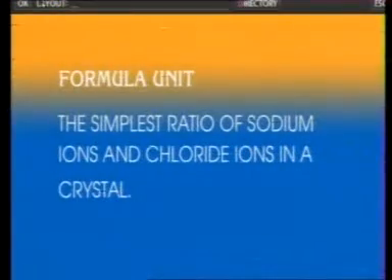On the other hand, in solid sodium chloride, molecules are not there. Rather, sodium ions and chloride ions are arranged in a definite pattern in a crystal. What do we say then? The simplest ratio of sodium ions and chloride ions in a crystal is termed as formula unit.